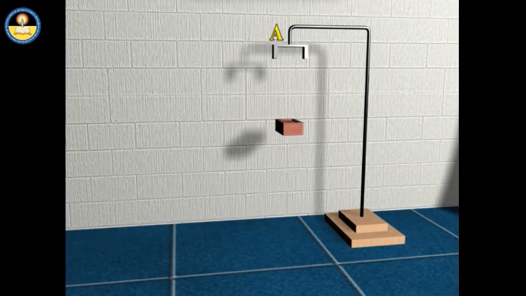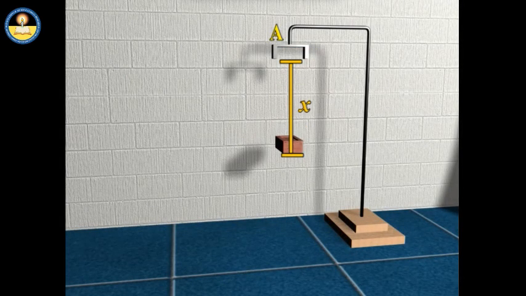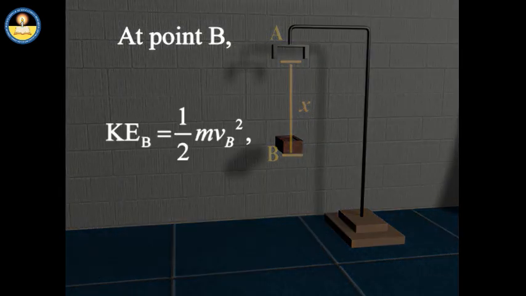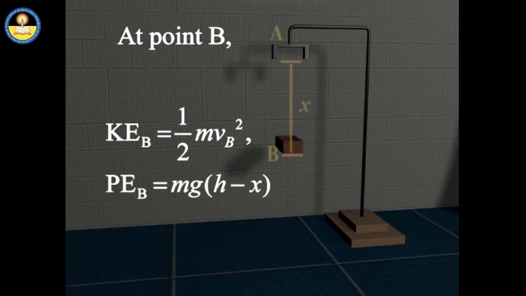After falling a distance of x, it reaches point B, where it has kinetic energy equal to half mv squared and potential energy equal to mg multiplied by (h minus x).